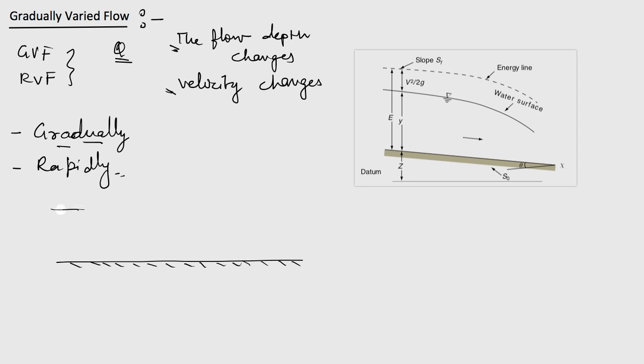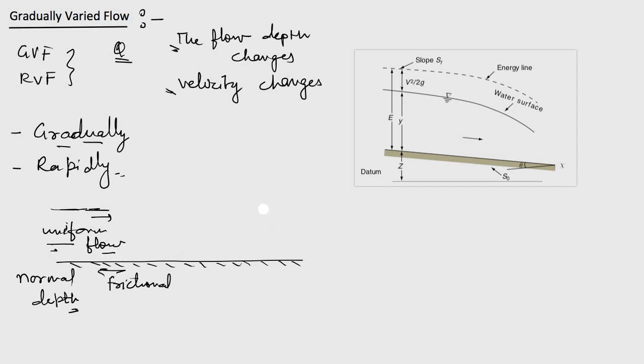So earlier also I gave some example, like when we place some obstruction. So in a natural channel also, when there is no obstruction, the flow tries to achieve the uniform flow condition, because the weight of the fluid which is driving the flow here will try to balance with the frictional force here. So in normal circumstances, when there is no obstruction, it will try to flow at the uniform flow depth, that is the depth we call corresponding to uniform flow is normal depth. So in general circumstances, flow tries to take place in this condition.